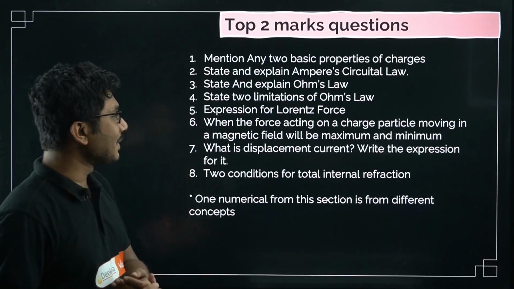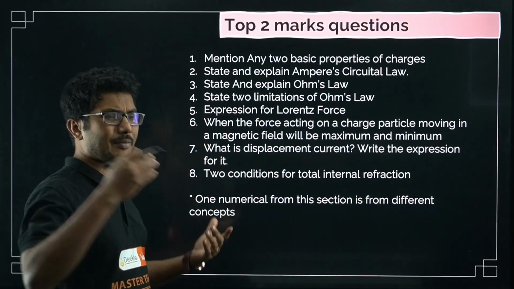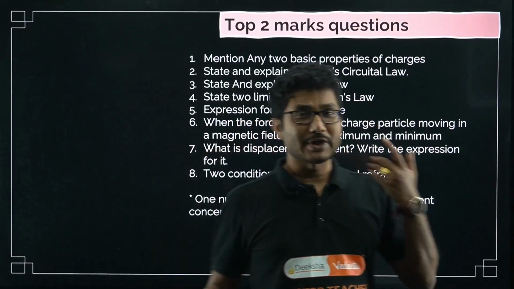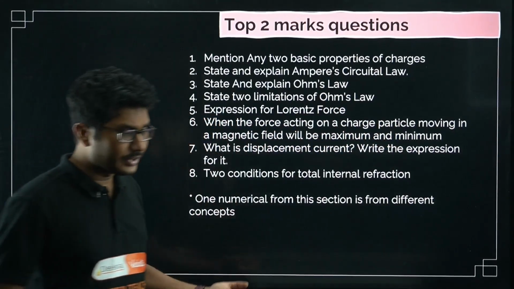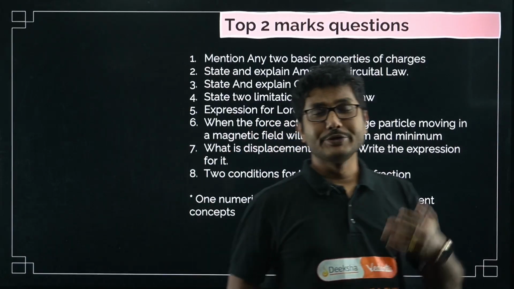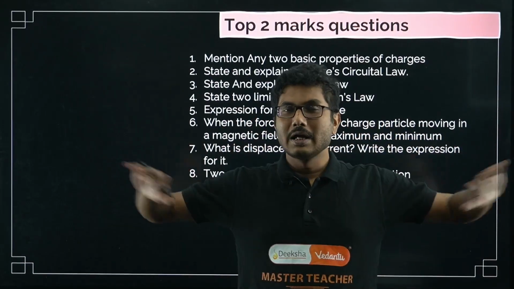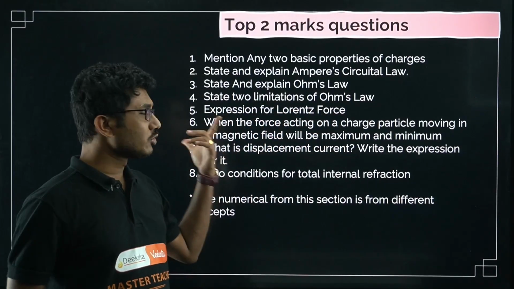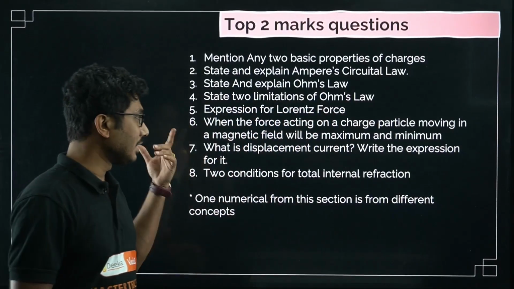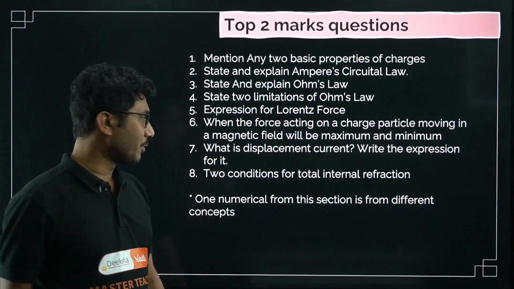Okay, what is the displacement current? Write the expression for it. This is also a very common question. Sometimes they have asked from the electromagnetic wave chapter, uses of infrared rays, uses of UV rays, uses of X rays, but the uses of different rays varied across the districts, so I have not included that. But this question is the most common question from this chapter. Okay, displacement current and the expression, explain the terms. So this is the most common question from this chapter.